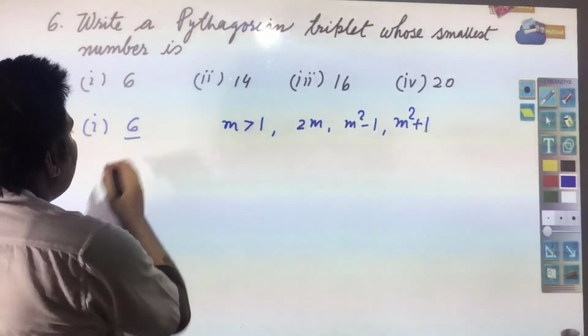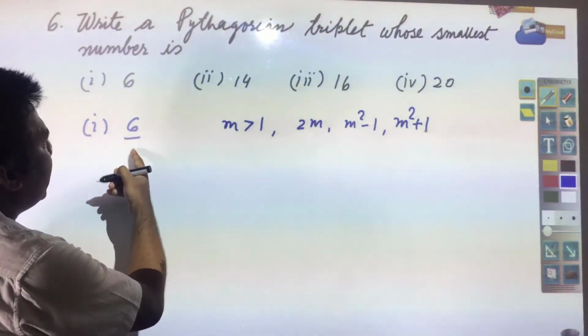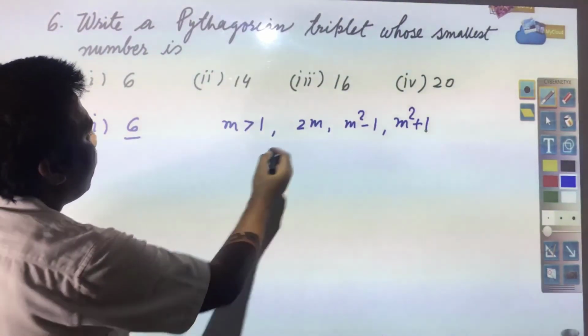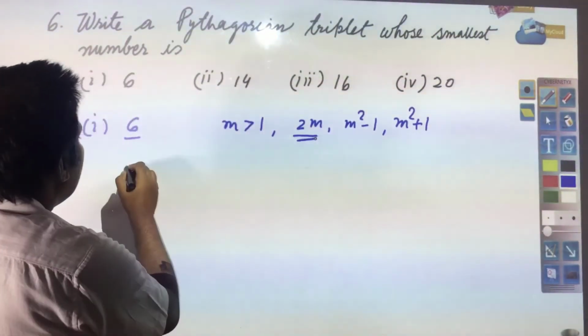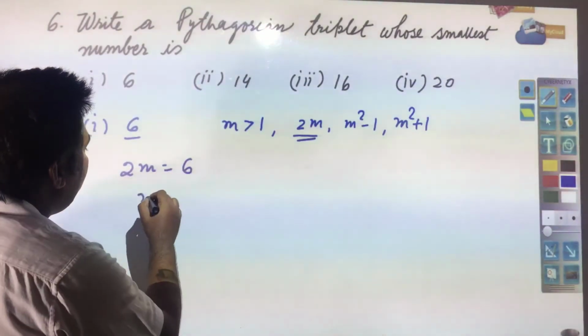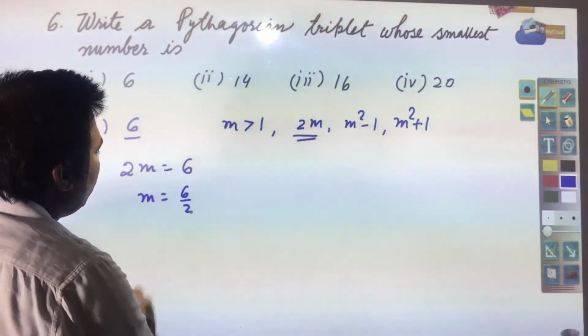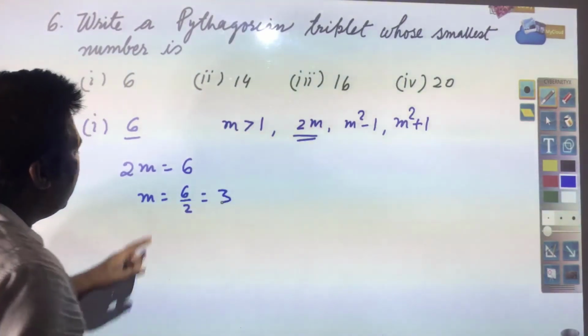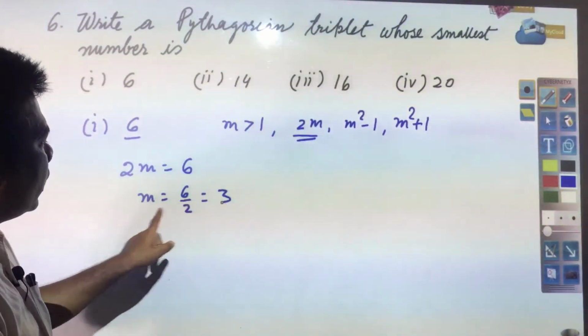The smallest number has been given as 6, so 2m is equal to 6. So m will be 6 by 2, it means 3.